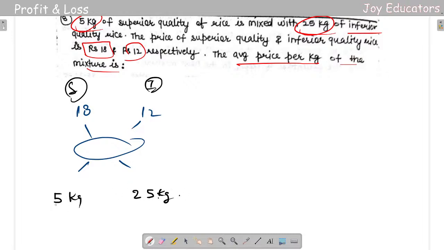So it is in the ratio of 1 to 5. If we add 1 plus 5 it is only 6. So I could take 1 to 5. If I take 1 over here and 5 over here, 18 plus 5 is, oh sorry, 13 kgs, 13 kgs with the mean value.